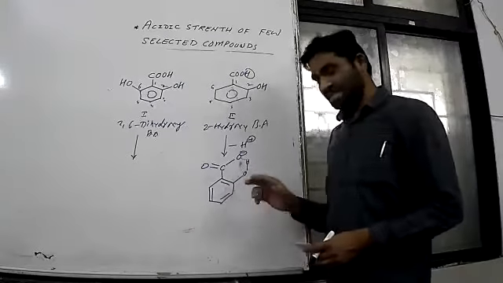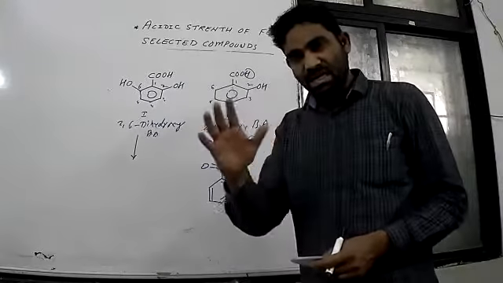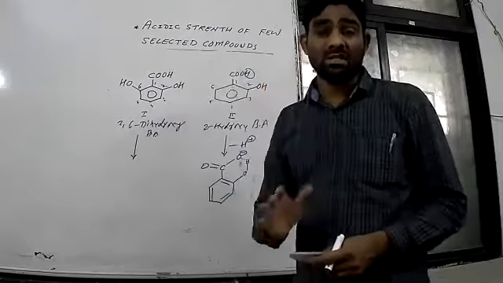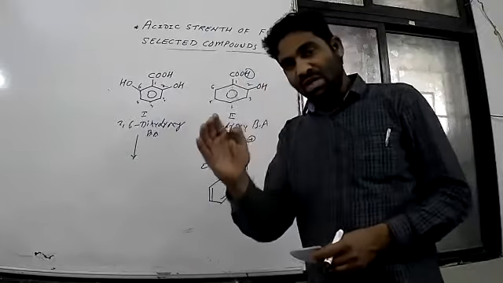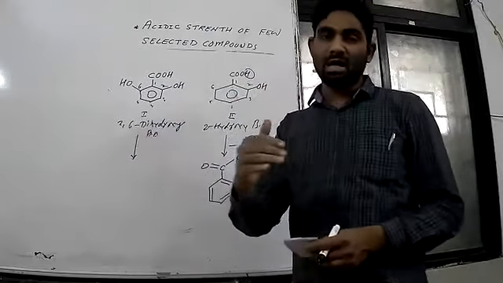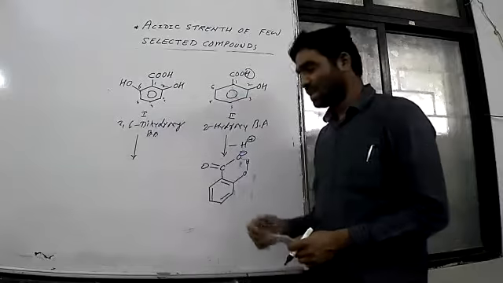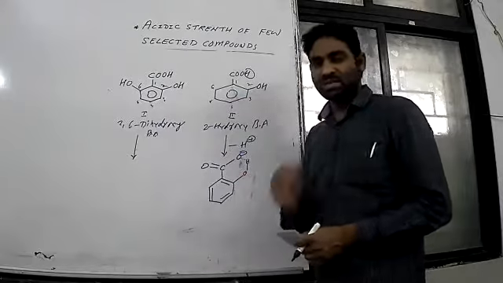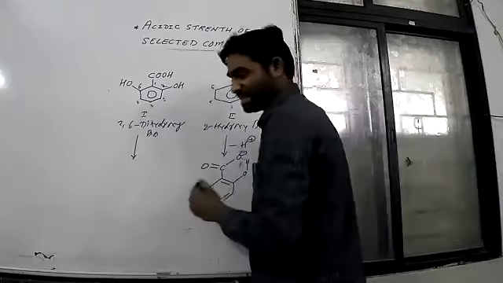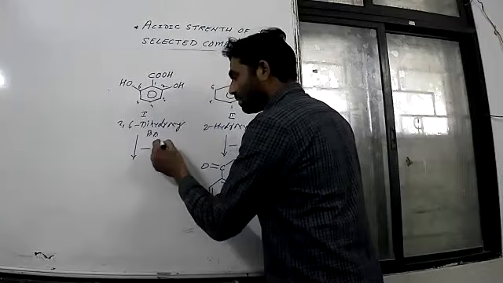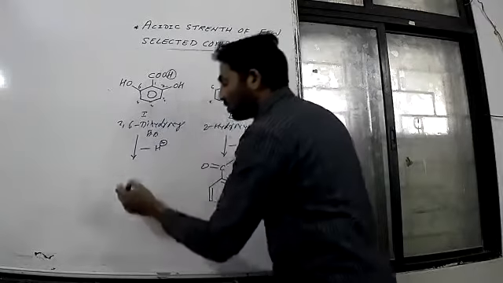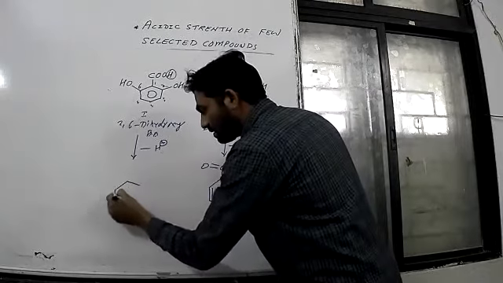One is this, and remember, as the ring increases, stability also increases. As the number of rings increases, stability also increases. Here two rings are there, more stable. Let us go for this one. So when there is a loss of H plus, this H plus will be lost, and we can have this.